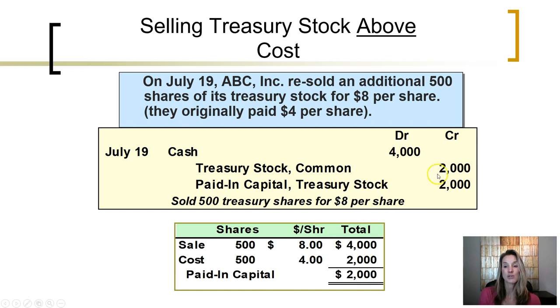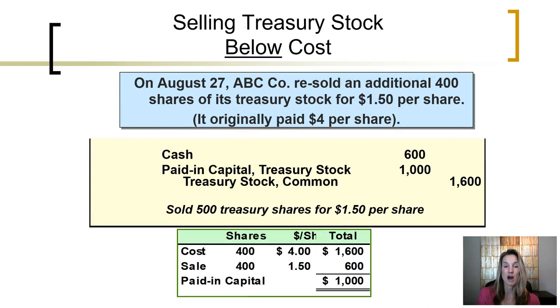They decreased treasury stock at the cost, or the original purchase price. 500 shares at the original cost of $4 per share, $2,000. So treasury stock is credited to decrease it $2,000. The difference between the amount it is sold for, $4,000, and the original cost, $2,000, is additional paid in capital on treasury stock of $2,000. So it is recorded into a paid in capital in excess account on treasury.